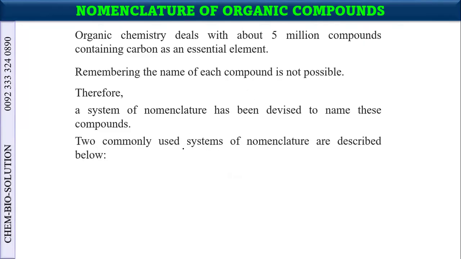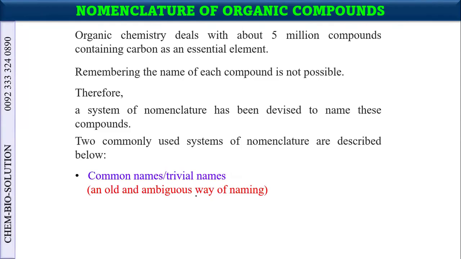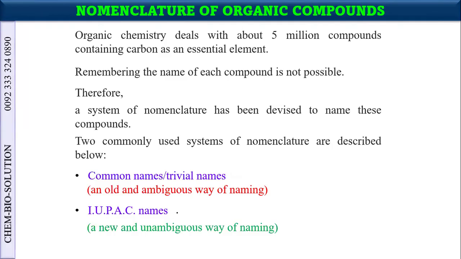Two commonly used systems of nomenclature are common names, that are called trivial names as well, the old and the ambiguous way of naming. Ambiguous because I have told you that it is difficult to memorize all the names and the correct formulas of the compounds. And another one is the systematic name, that is the I.U.P.A.C name. I.U.P.A.C stands for International Union of Pure and Applied Chemistry. And there are certain changes in the rules from time to time as the chemists face some problems.